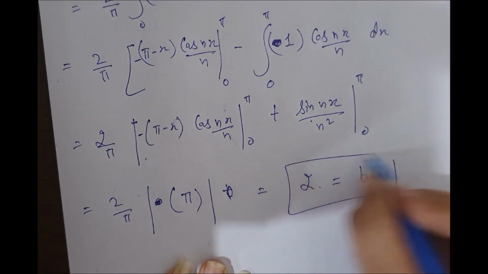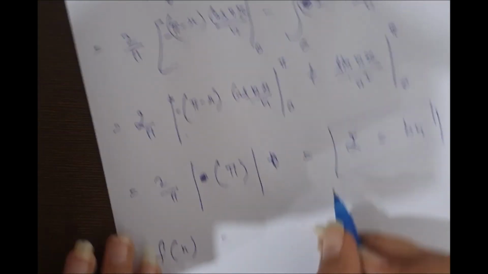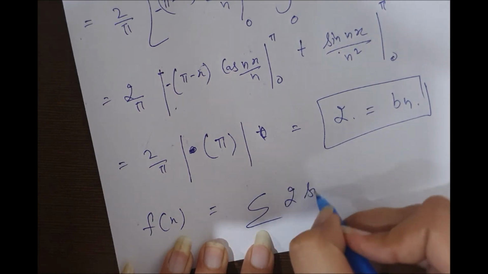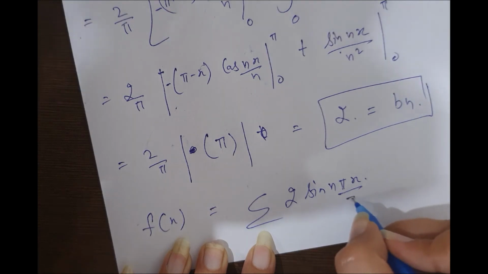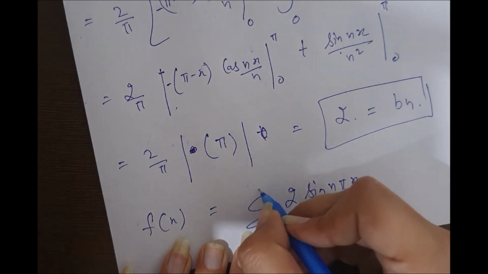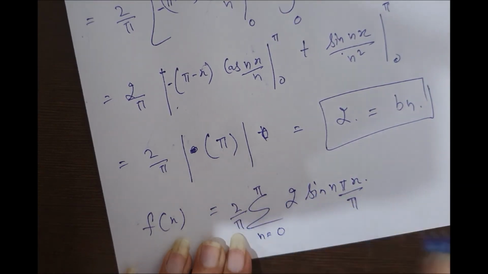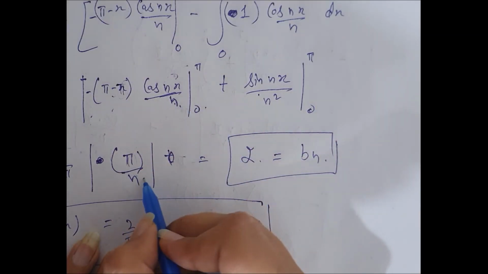Bn value comes out to be 2. Put it in the function. It will be 2 sine n pi x by L. L is pi, from limit 0 to pi, 2 by pi. I forgot this n. This was also n.